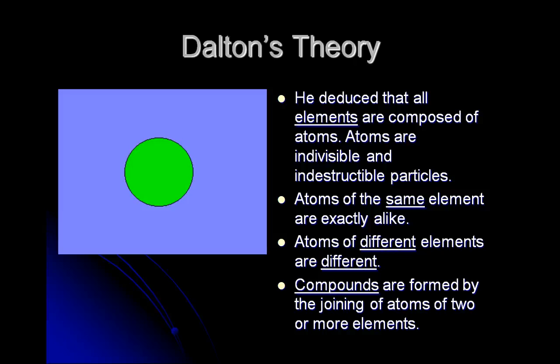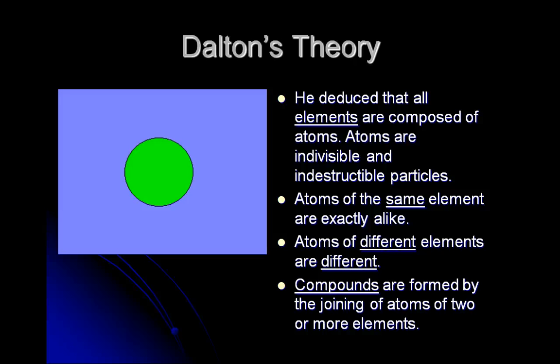What he decided was that there were 4 parts to his theory. That all elements were composed of atoms, and that they were indivisible and indestructible. 2 atoms of the same element look exactly the same. Which means if I saw an atom of oxygen here, and I travel to Africa and I find another atom of oxygen there, it should look the same.